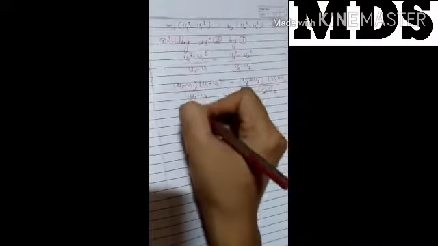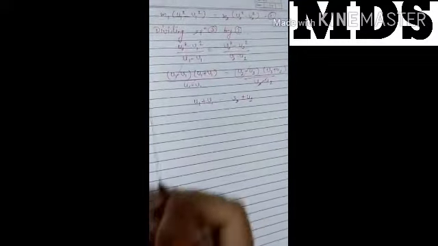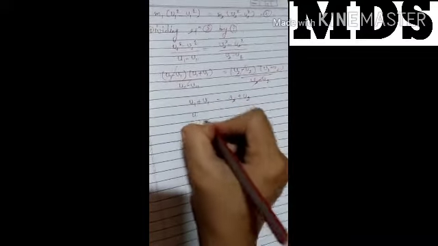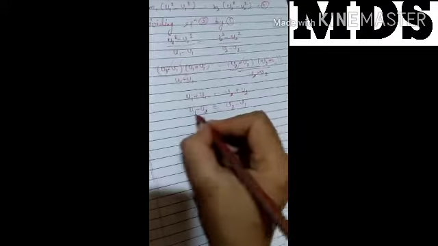This cancels out with this one. Here u1 plus v1 equals v2 plus u2. Clear? Now we can take the u's one side and the v's other side: u1 minus u2 equals v2 minus v1.